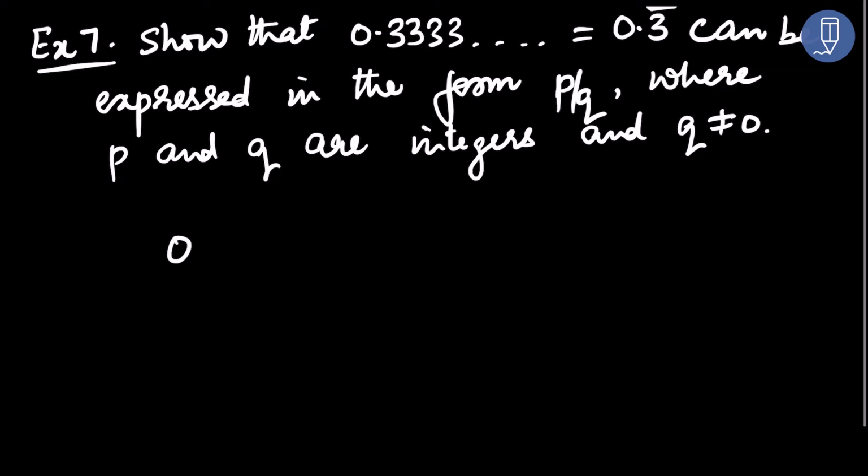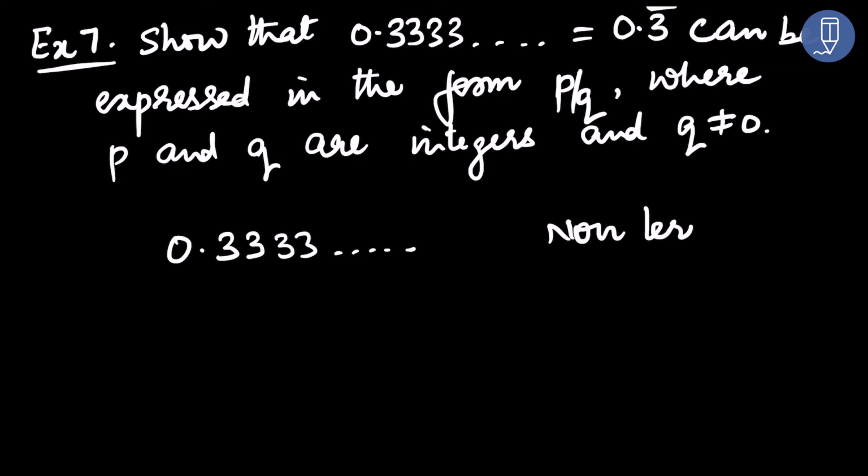Here they have given you a number 0.3333... Now here the dot means this number is non-terminating. Second point, since 3 is repeating itself, 3 is coming again and again, so we call it repeating.